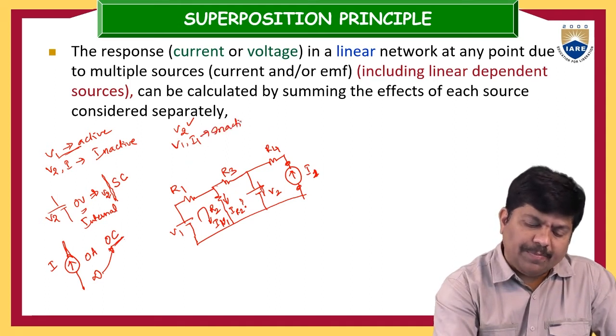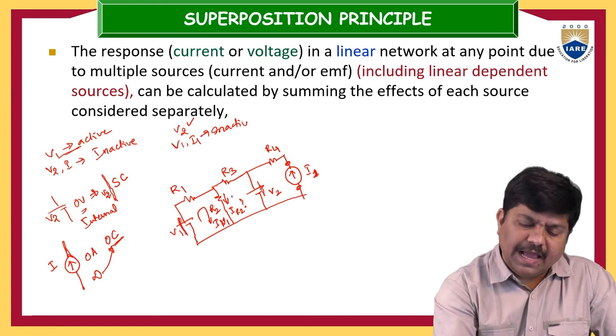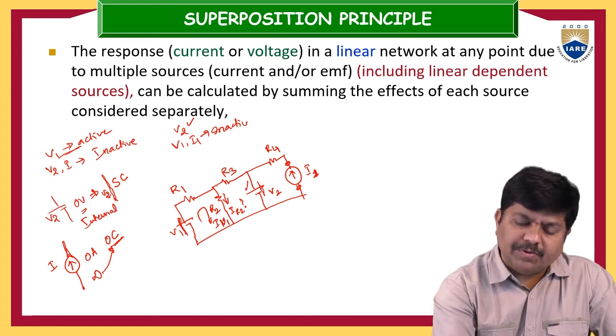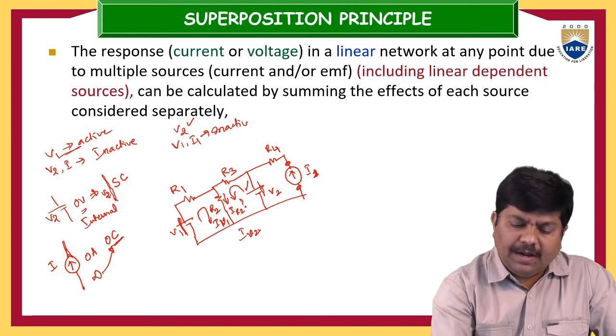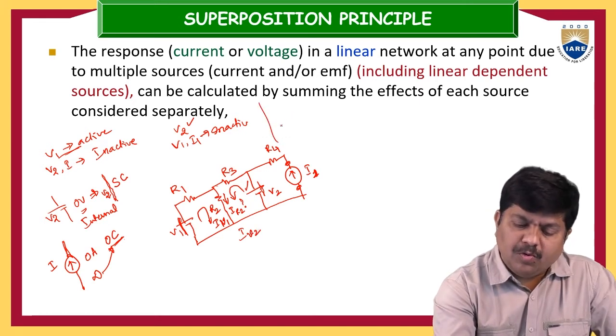So the current source and the V1 voltage source are inactive. In that case, this becomes short circuited, this is active, and this is open circuit. This voltage source drives its own current, and the current through this resistance is IV2. And in the third case, only the current source is active. The V1 and V2 voltage sources are inactive.